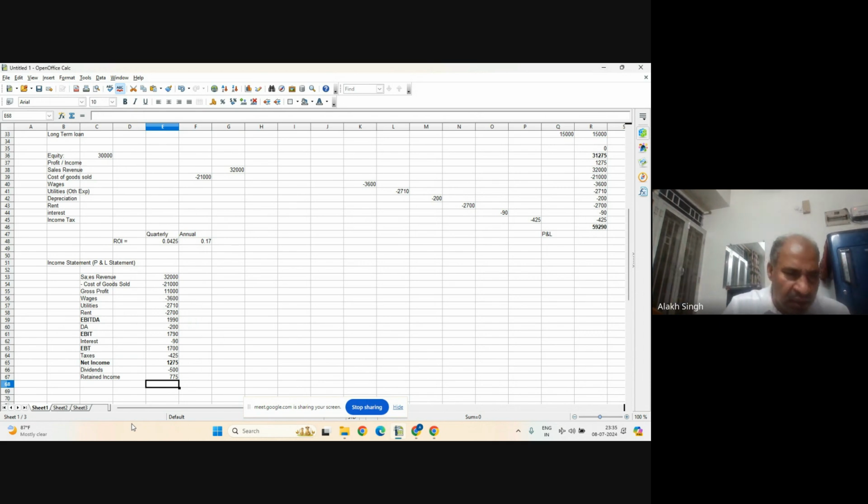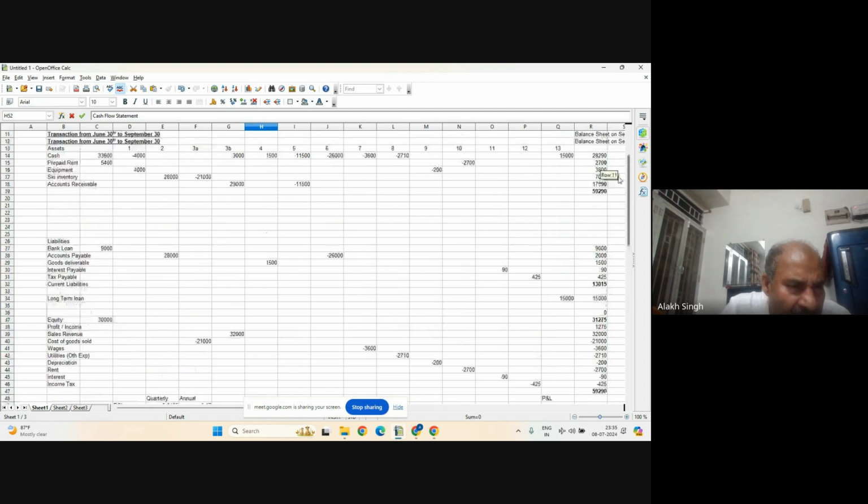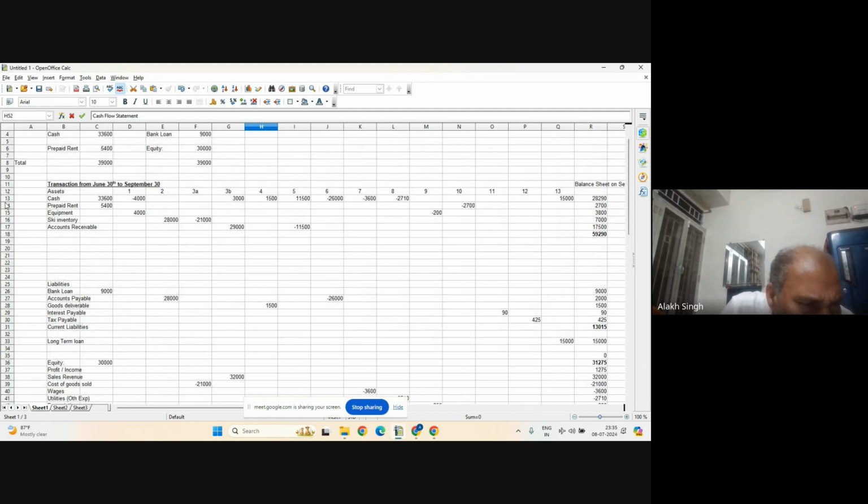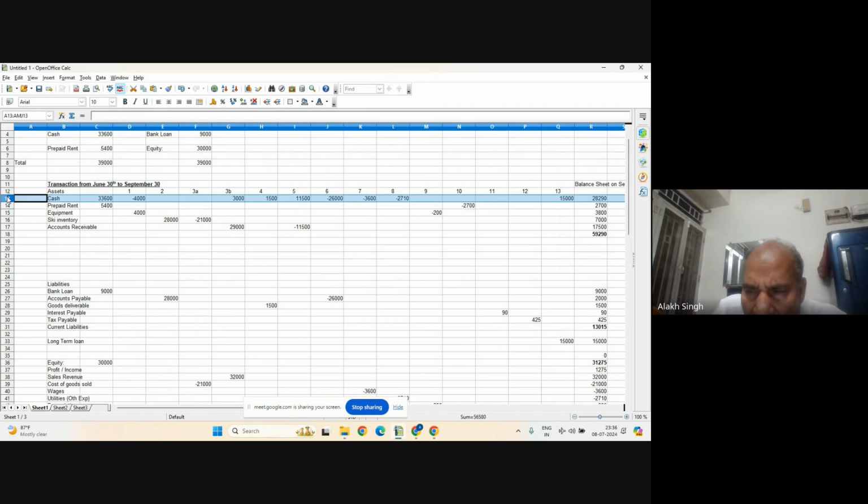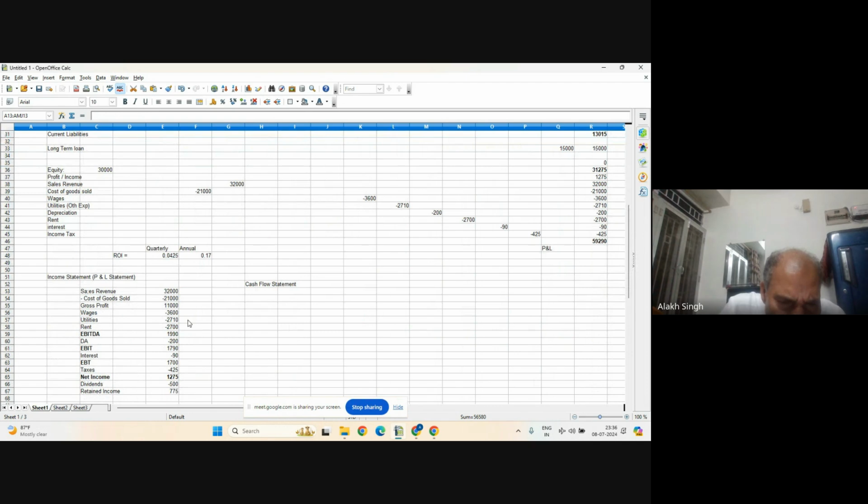Now the cash flow statement. Let's learn that as well, and it will take the same time or maybe even less. So let's make the cash flow statement. Cash flow statement means only this column, the cash column. Now, what had happened here? So we don't know the names. Well, cash is beginning cash. So beginning cash is 33,600. So the cash flow statement starts with beginning cash.